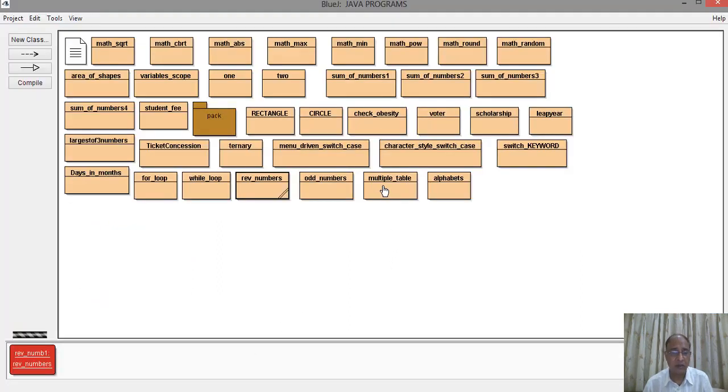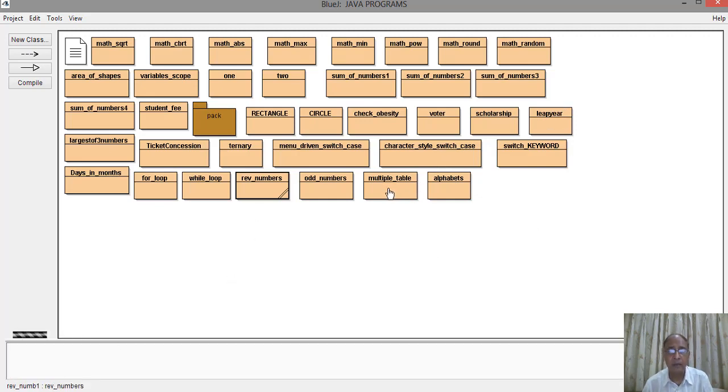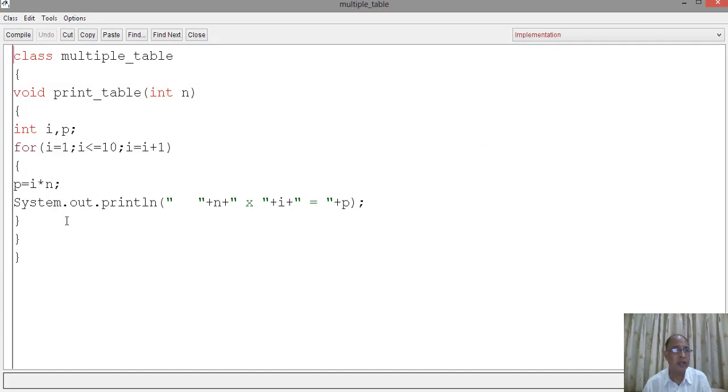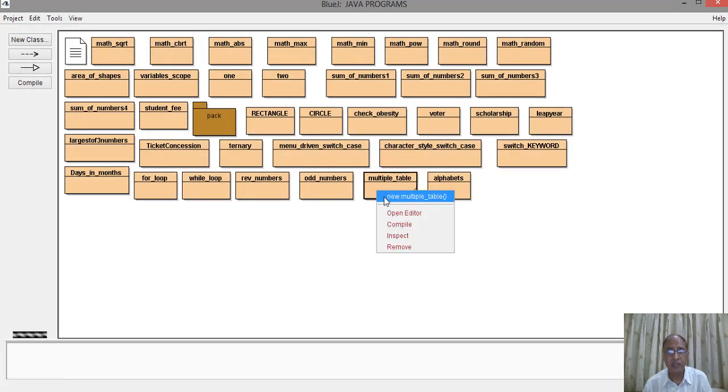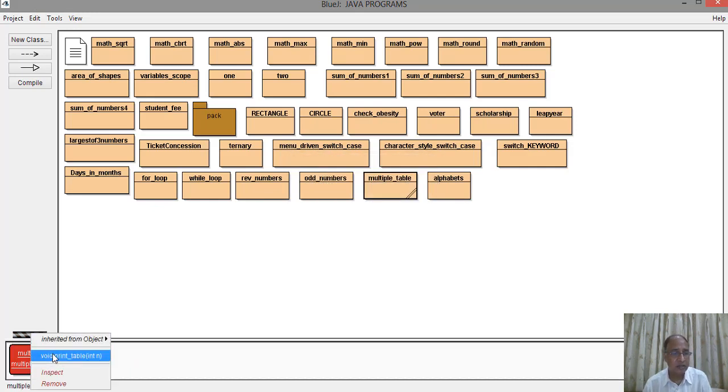First we will check the multiplication tables. I will remove the old object. We'll see the multiplication table program. The program is already written over here. This is the program. We will compile the program. Now we will run the program by making the object. After making the object, we will just run the function.